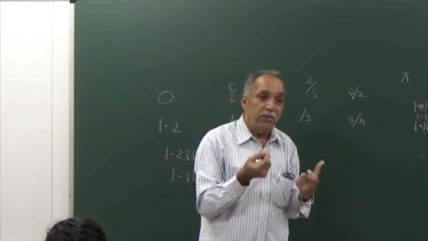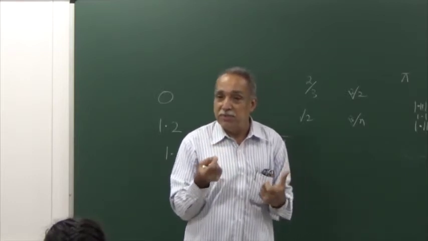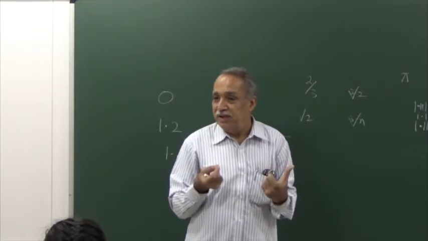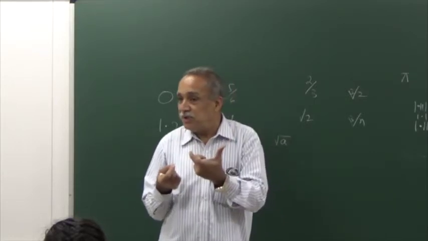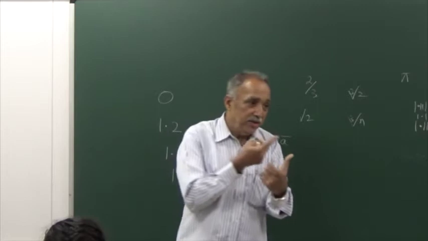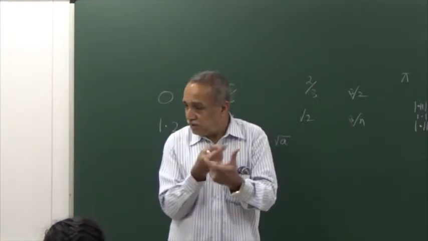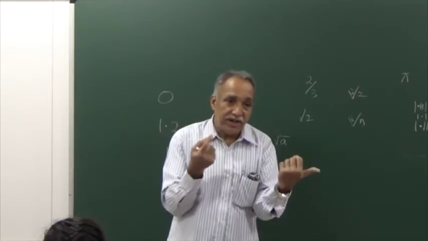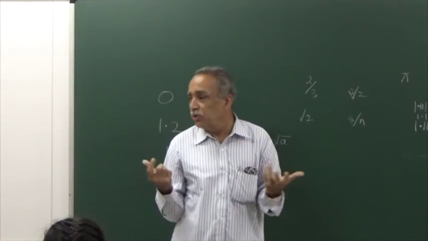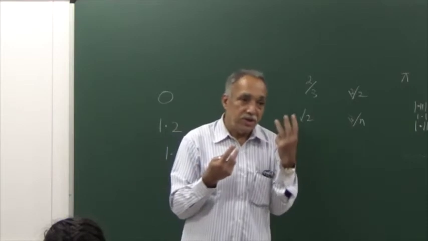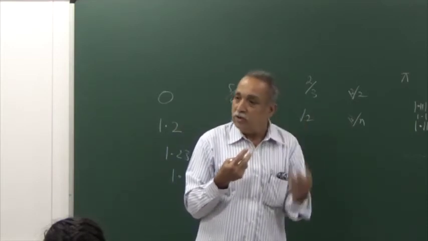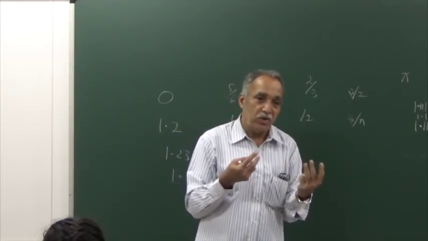One of the most important properties of real numbers is comparability. Give me any two real numbers, I will be able to say either this number is less than that, or that number is less than this, or the two numbers are equal. One of the three must hold and will always hold. Law of trichotomy it is called.